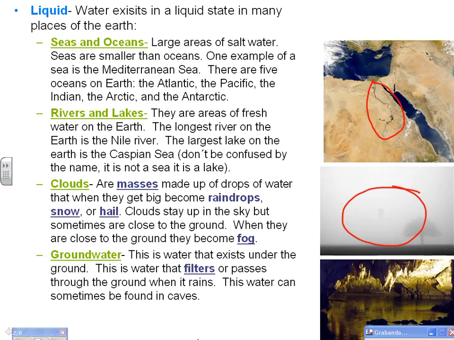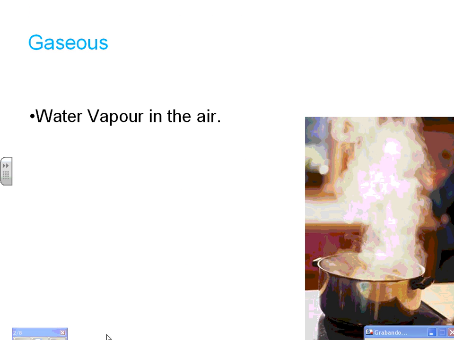Groundwater. This is water that exists under the ground. This is water that filters or passes through the ground when it rains. The water can sometimes be found in caves. Gaseous: water vapor in the air.